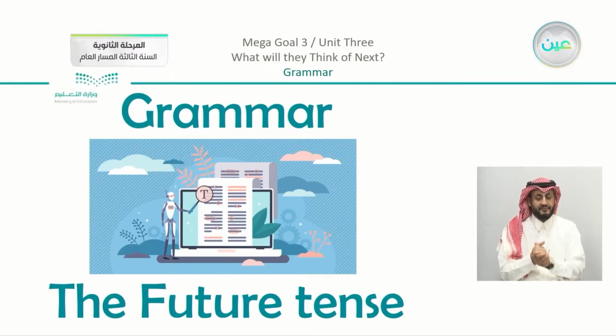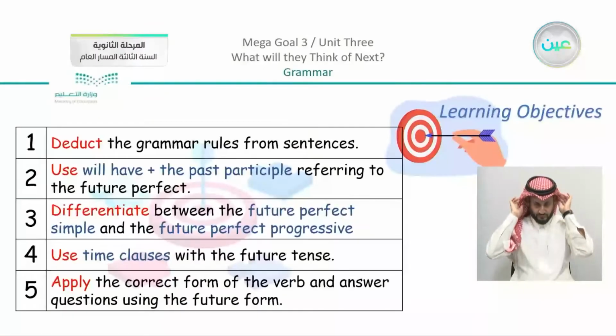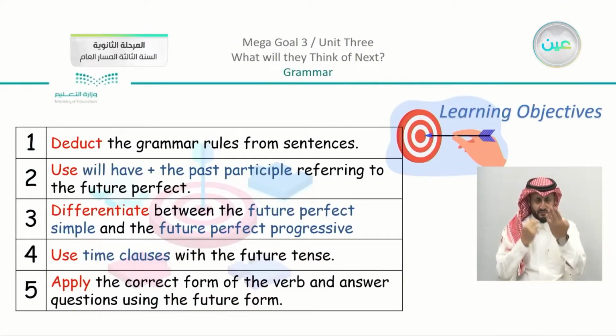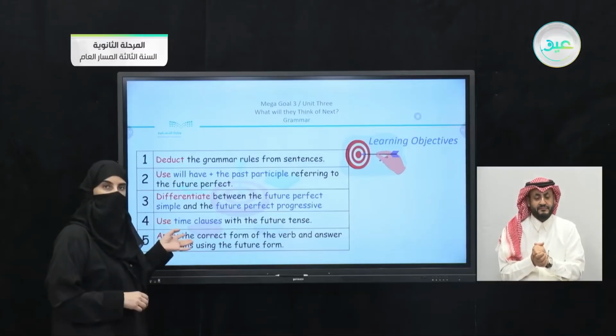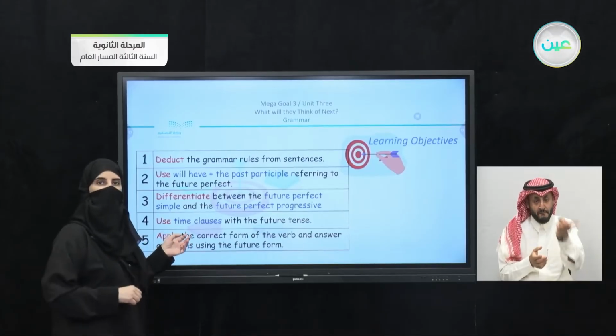Now, we have the grammar lesson. Our objectives are: one, deduce the grammar rules from sentences; two, use will have plus the past participle referring to the future perfect. Now, do you recall the present perfect? This time we have the future perfect.